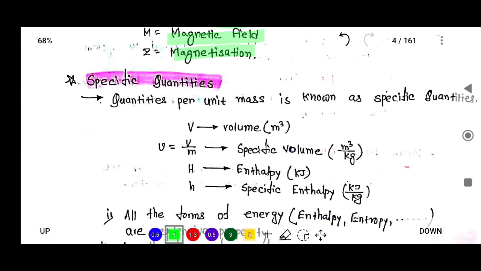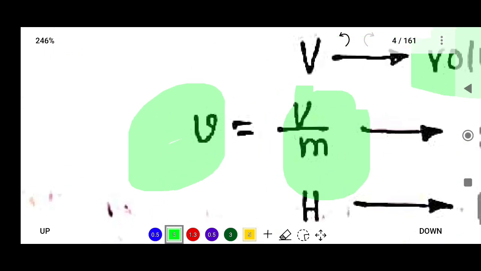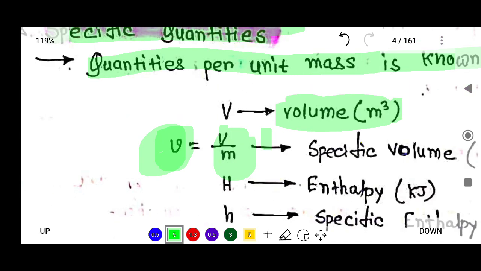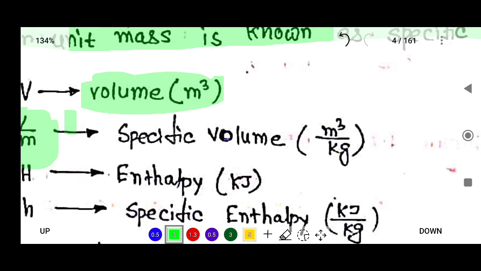Now let's focus on specific quantities. Quantities per unit mass are known as specific quantities. Suppose there is volume. Volume is the property, and the unit of volume is meter cube. When volume is divided by mass, this will be the small v. This is known as specific volume. So what is the unit of this specific volume? That is meter cube per kg.